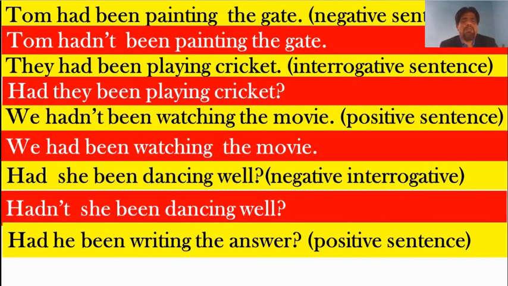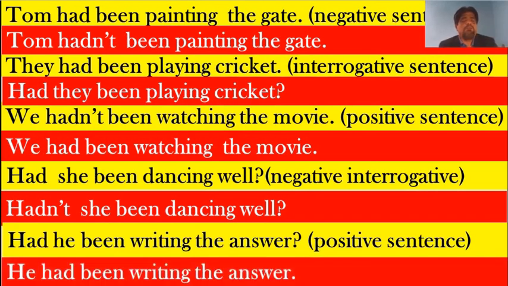Had he been writing the answer? It's an interrogative sentence where had is put in front of the subject. Now take that had from in front of the subject and keep it behind the subject. We get the right answer. He had been writing the answer, which means for a prolonged time.